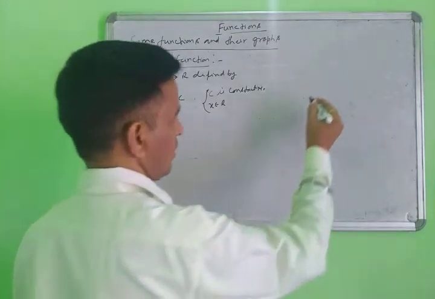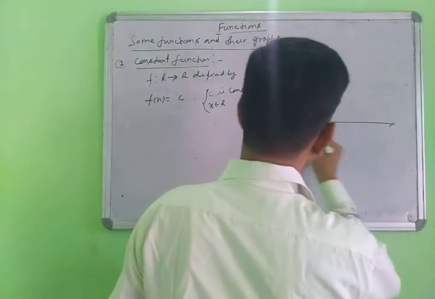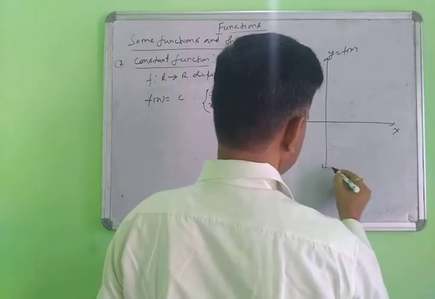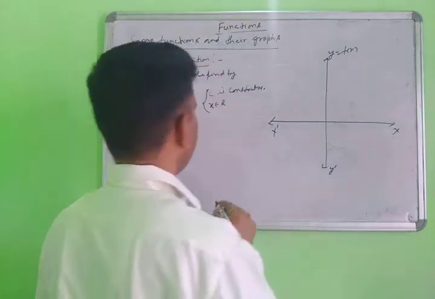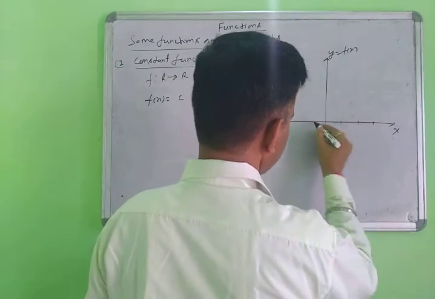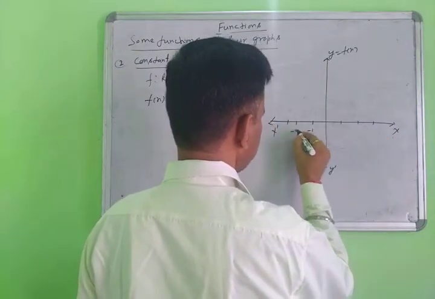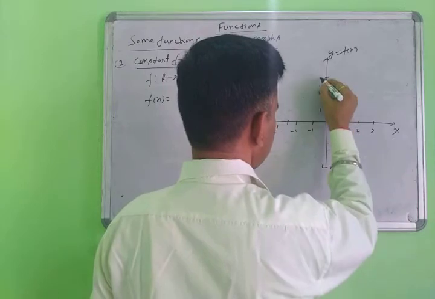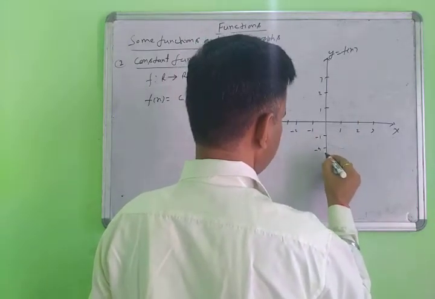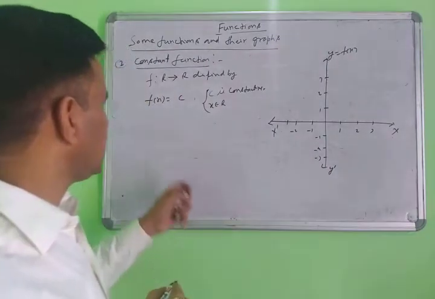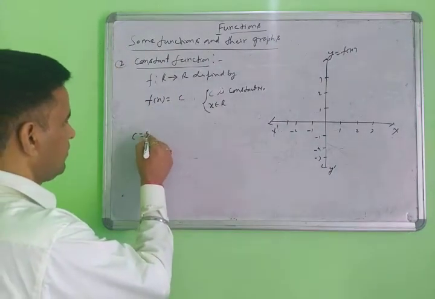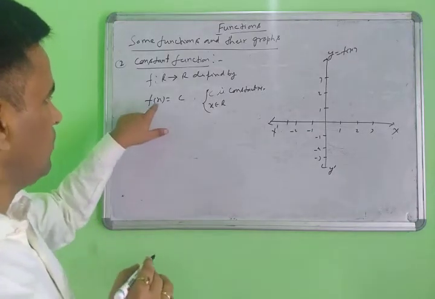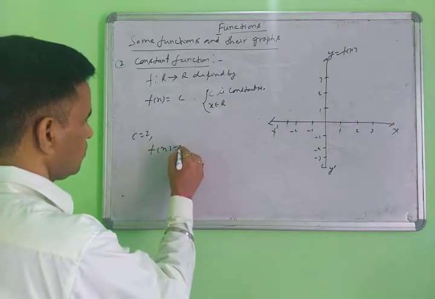When you draw the graph here, it is drawn this way. Suppose this is y equal to f(x), and this is the x. This is the y dash, and this is the x dash. Putting the values 1, 2, 3 and negative values -1, -2, -3 on both axes. When you put c, suppose c equal to 5, c equal to 2, c equal to 3, suppose I take c equal to 2. So when you put c equal to 2, it means f(x) equal to 2.